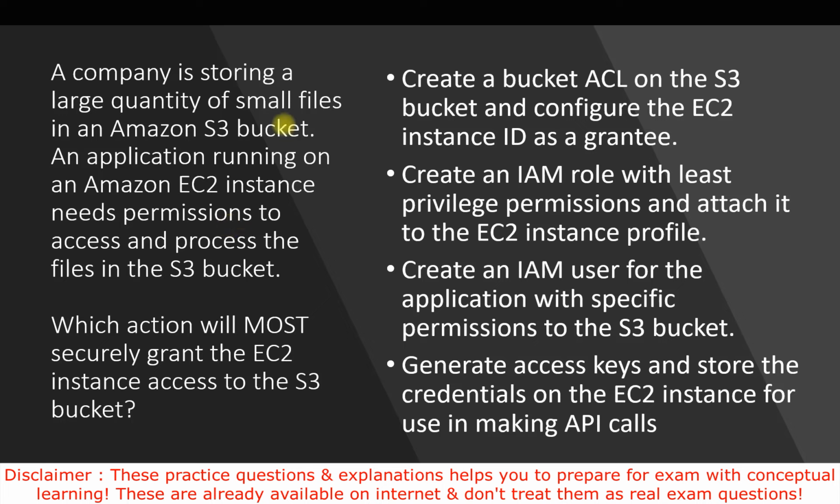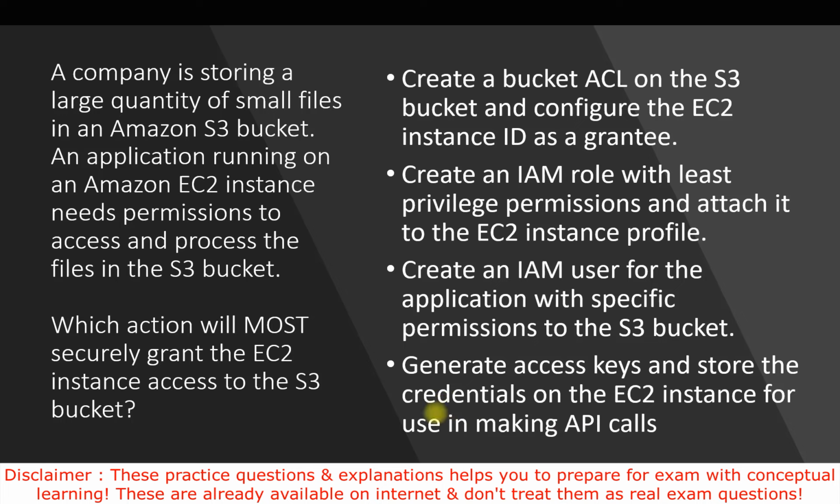The options we have: create a bucket access control list on the S3 bucket and configure the EC2 instance ID as a grantee. Second option is create an IAM role with least privilege permission and attach it to the EC2 instance profile. Third option is create an IAM user for the application with specific permission to the S3 bucket. Last option is generate access keys and store the credentials on the EC2 instance for use in making API calls.